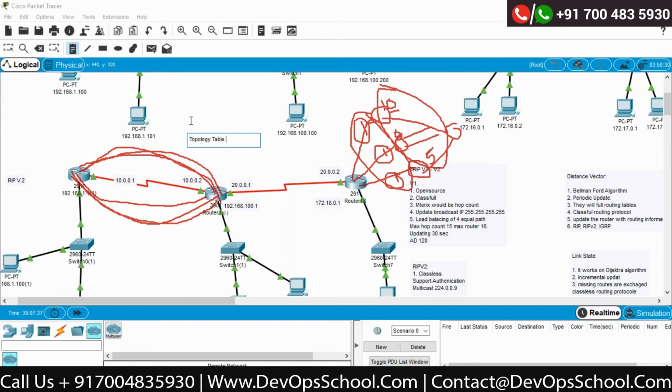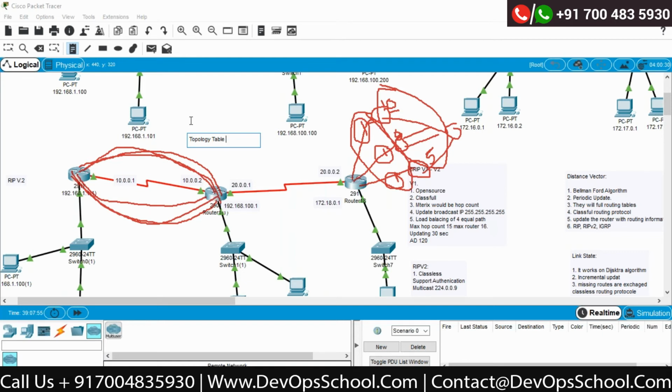The first step, I said hello, hello. It will build the neighbor table. Based on that neighbor table, they start sending the best route with each other. Correct? Now, the moment the best routes are exchanged with each other, they will build a topology table. Correct?